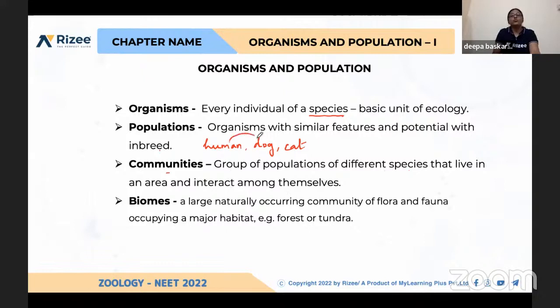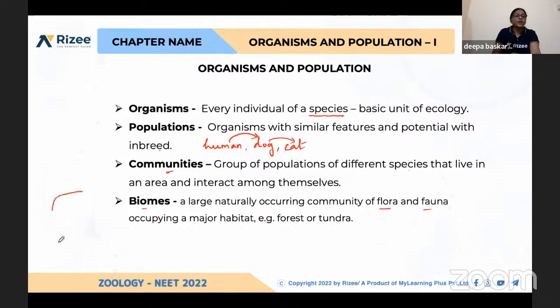So how dog and human are getting interacted, how dog and cat is getting interacted. So this is called as communities. Okay. And biomes. What is biomes? Again, this is very much important. A large naturally occurring community of flora and fauna.